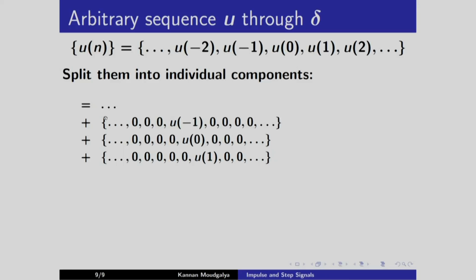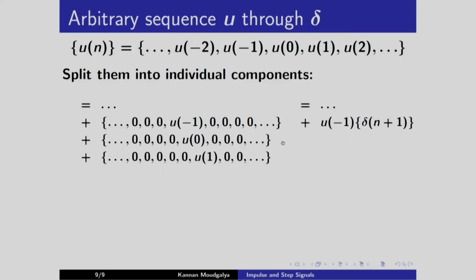So, it is a doubly infinite sequence with only one non-zero entry, that is 1 at time instant n equals minus 1. So, what is this sequence called? That is nothing but delta of n plus 1, because when n is equal to minus 1, the argument becomes 0. So, it takes the value 1 at that instant, namely at n equals minus 1, which is indicated here.